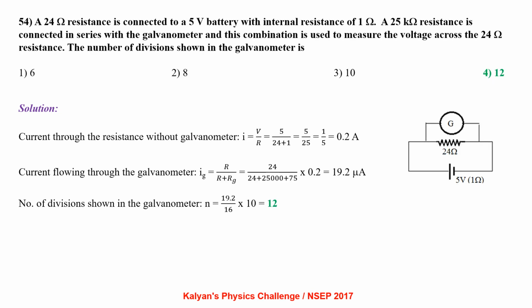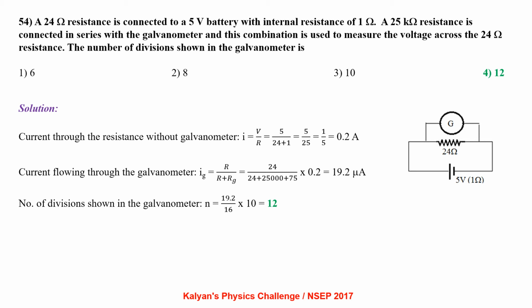A 24 ohm resistance is connected to a 5 volt battery with an internal resistance of 1 ohm. A 25 kilo ohm resistance is connected in series with the galvanometer, and this combination is used to measure the voltage across the 24 ohm resistance. The number of divisions shown in the galvanometer is. Current through the resistance without galvanometer I equal to V by R, that is 5 by (24 plus 1), that is 0.2 ampere.